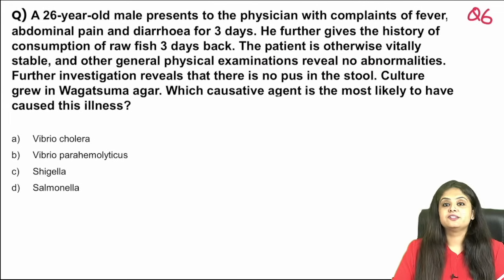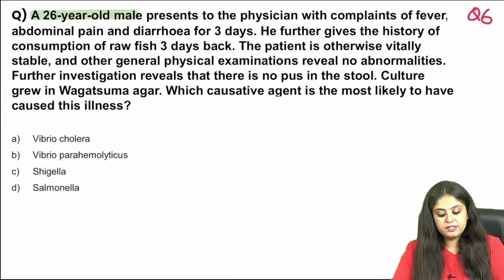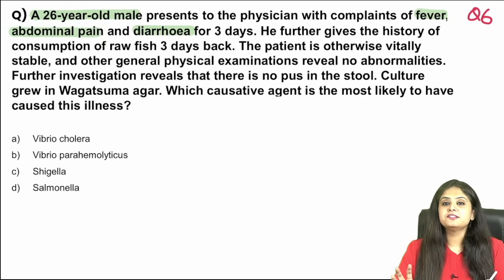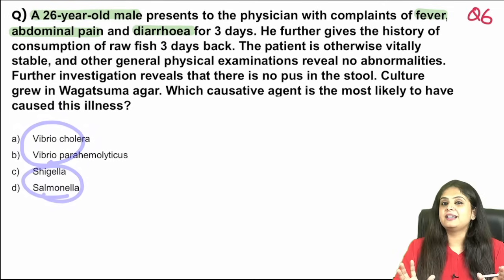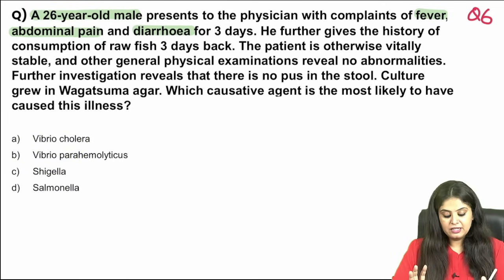Moving on to question 6. The 26-year-old male over here presents with fever. Everyone today has fever, with abdominal pain and diarrhea. As soon as diarrhea starts, there is a certain set of Salmonella, Shigellas, and Vibrios in these bacteria that start coming to my mind. So let me see further.